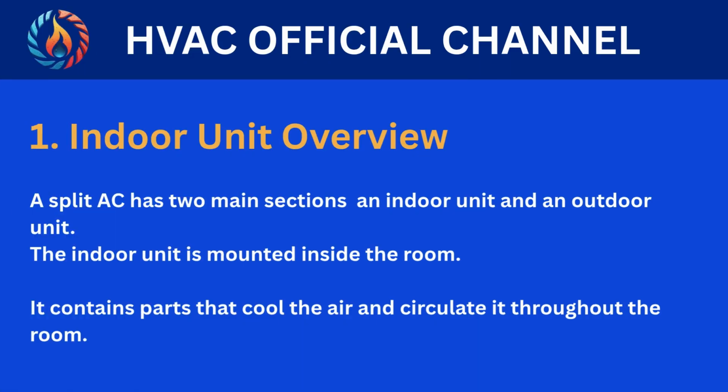1. Indoor unit. Overview. A split AC has two main sections, an indoor unit and an outdoor unit. The indoor unit is mounted inside the room. It contains parts that cool the air and circulate it throughout the room.